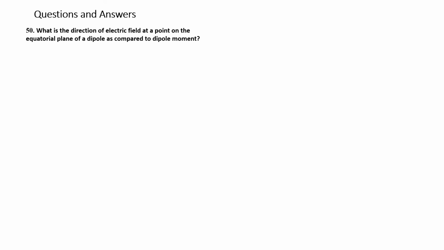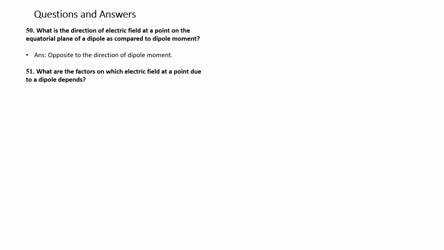Question number 50. What is the direction of electric field at a point on the equatorial plane of a dipole as compared to dipole moment? The electric field is opposite to the direction of the dipole moment. The direction of electric field is opposite to that of the direction of dipole moment.